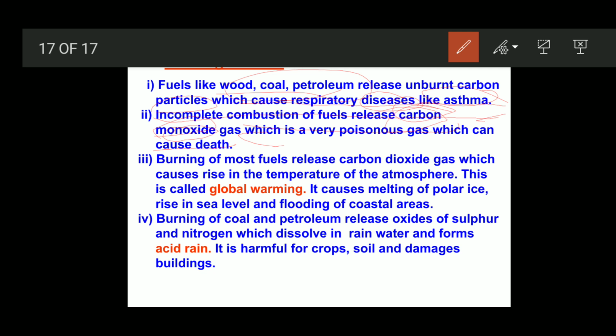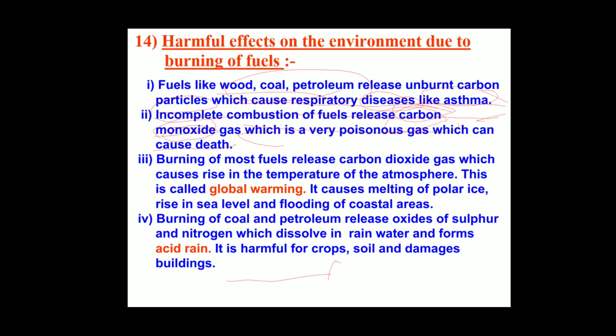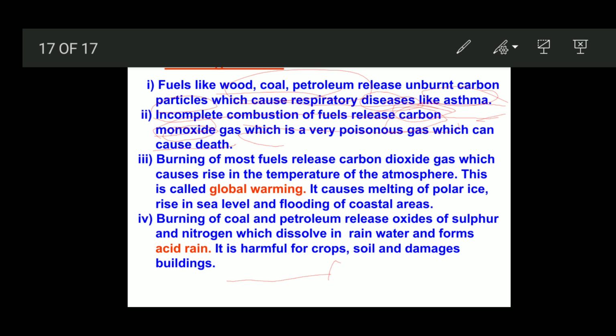Okay. And next: burning of coal and petroleum releases oxides of sulfur and nitrogen. When we burn coal and petroleum, these oxides are released, that is sulfur dioxide and nitrogen dioxide.